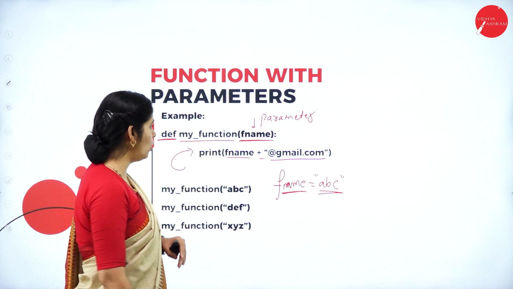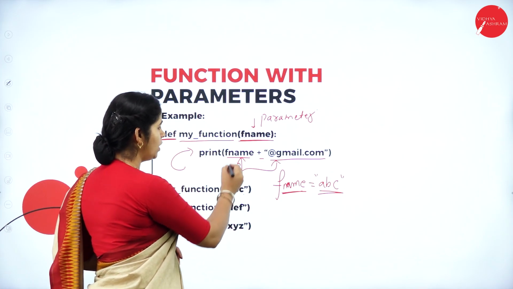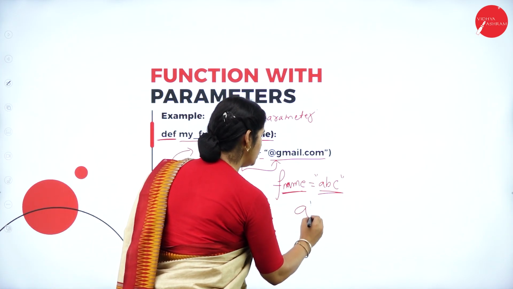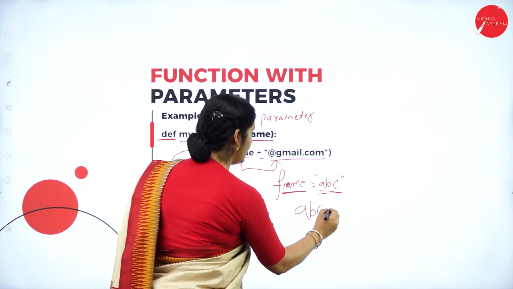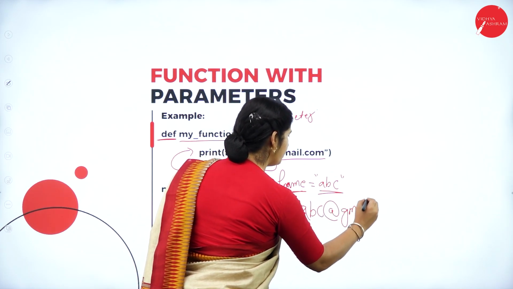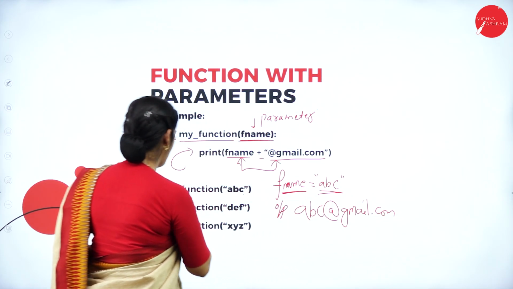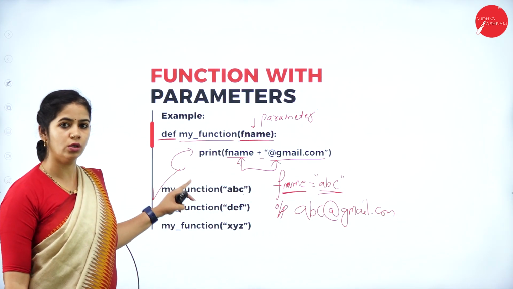So what would be the output? We have to concatenate these two strings. What is the fname value? The fname value is ABC, and the second string I have is at gmail.com. So this would be the output for my first function call.